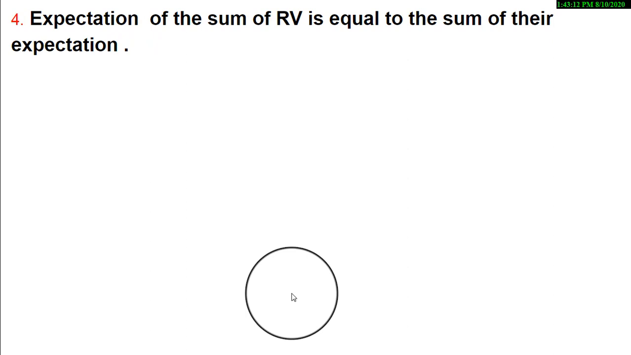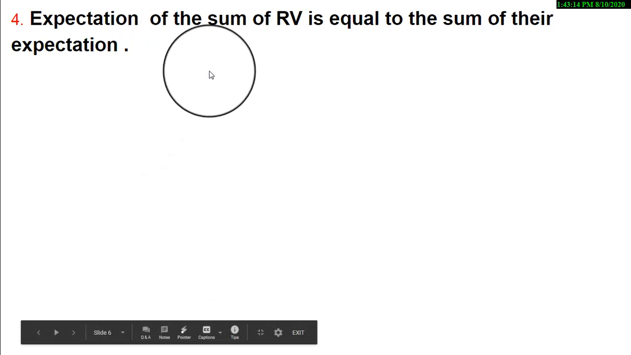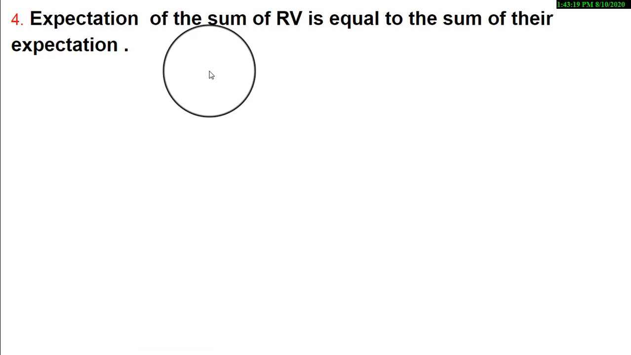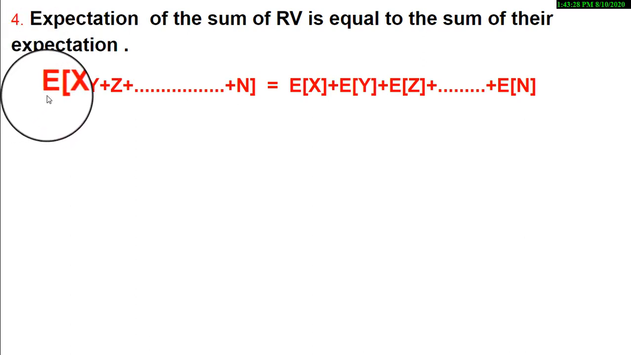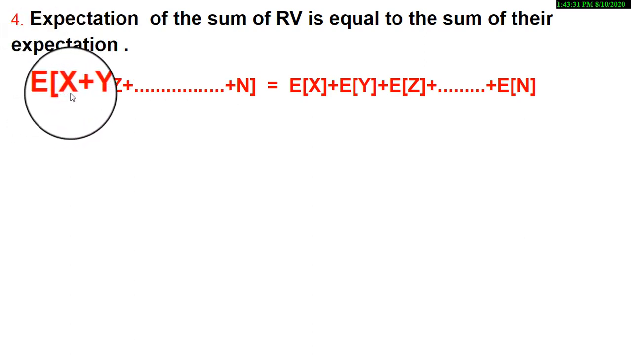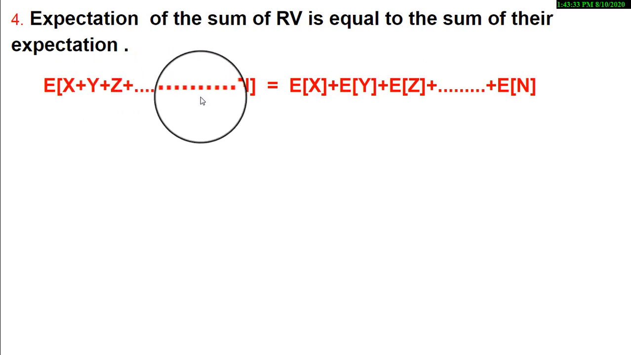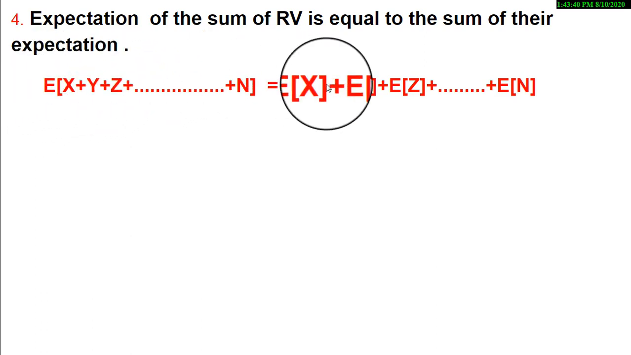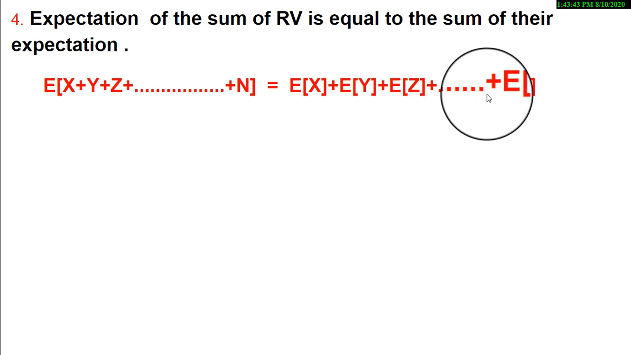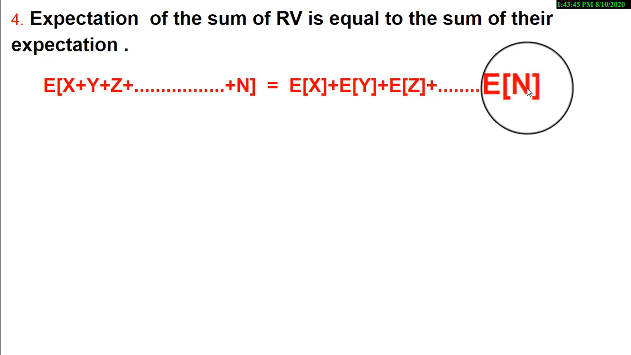The next property says that the expected value of the sum of random variables is equal to the sum of all the expected values. That means the collective expectation is equal to that of the individual expectations. Now, if I have expected value of variables, that is x plus y plus z and so on till the last one, this will give me separate individual values as e of x plus e of y plus e of z plus so on till e of n.